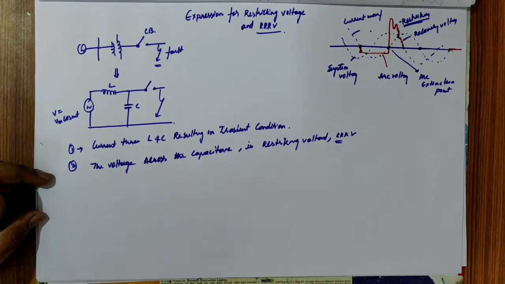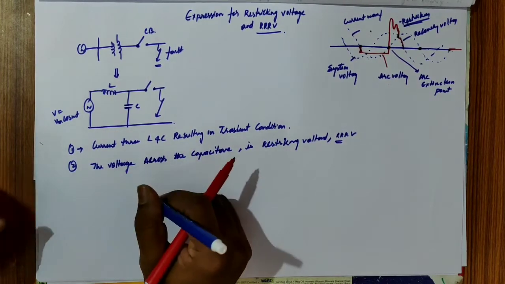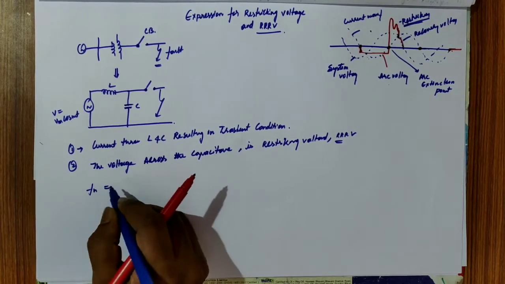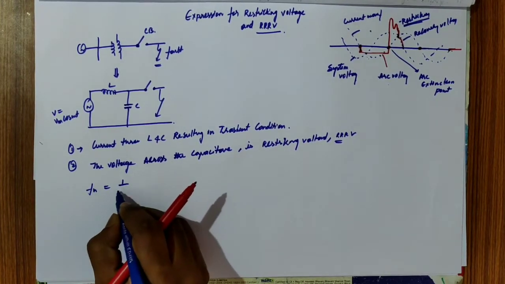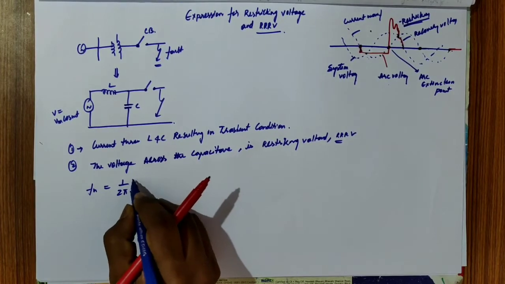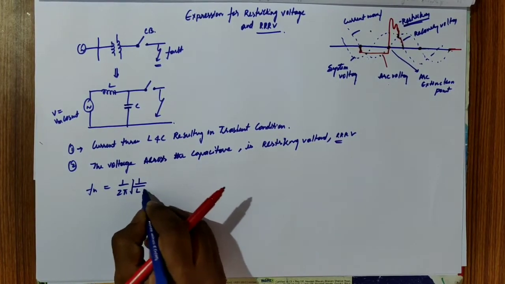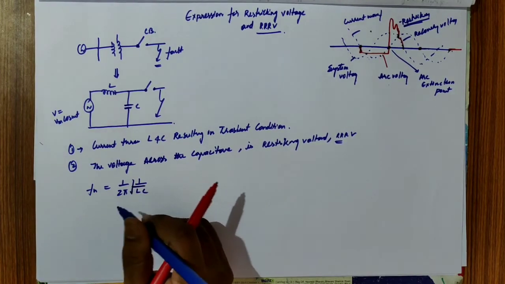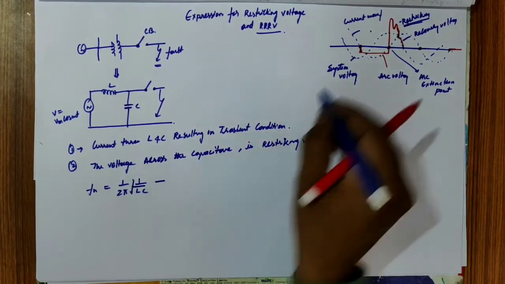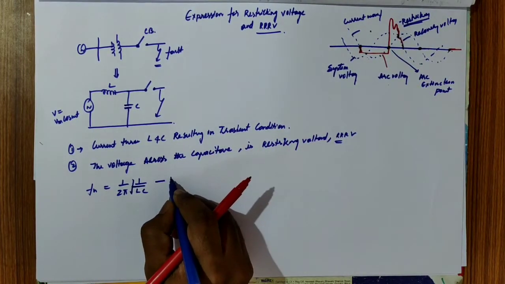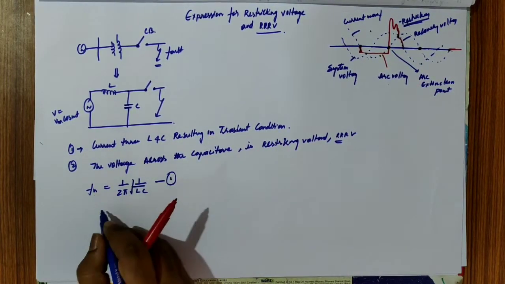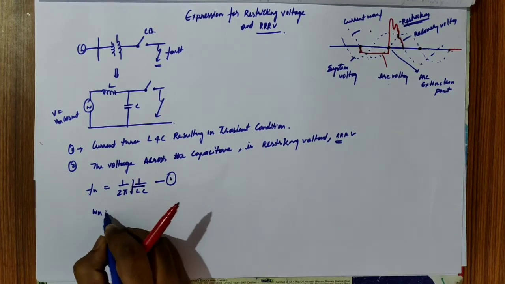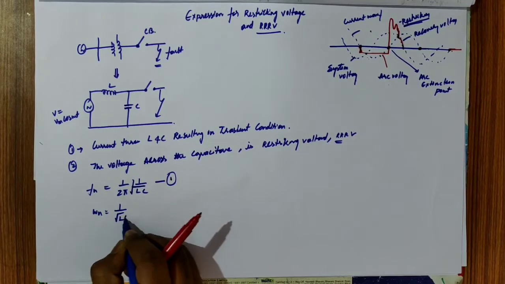What is the nature of the oscillation? If an LC component is there, the frequency is generally given by 2 pi into root over 1 by LC. So the frequency with which the restriking voltage oscillates is f equals 1 by 2 pi root LC. Let us say this is equation 1. If we transfer this to angular frequency, we get omega n equal to 1 by root over LC.